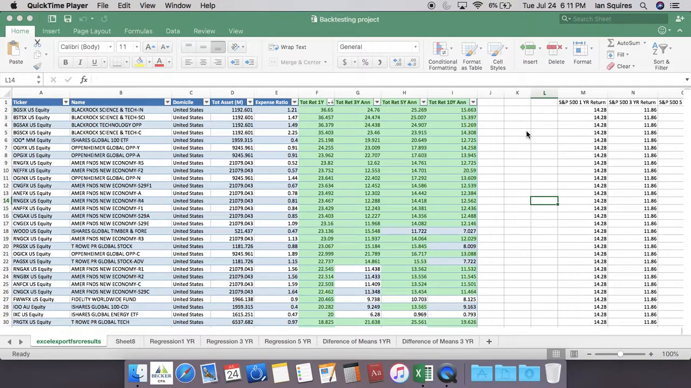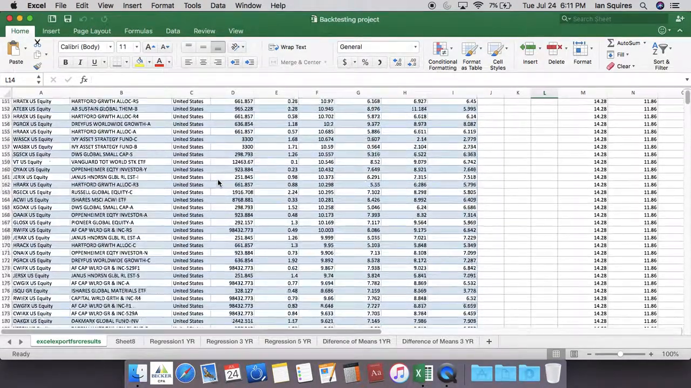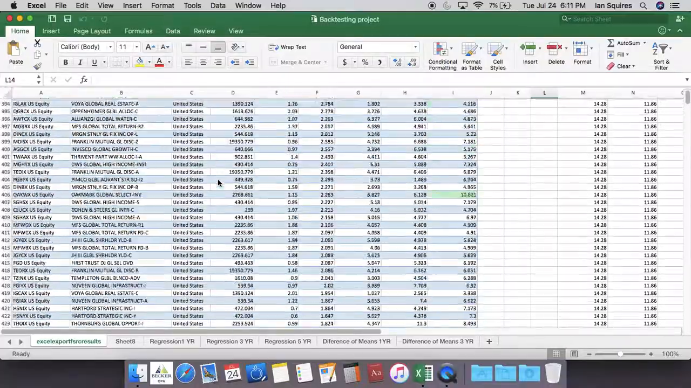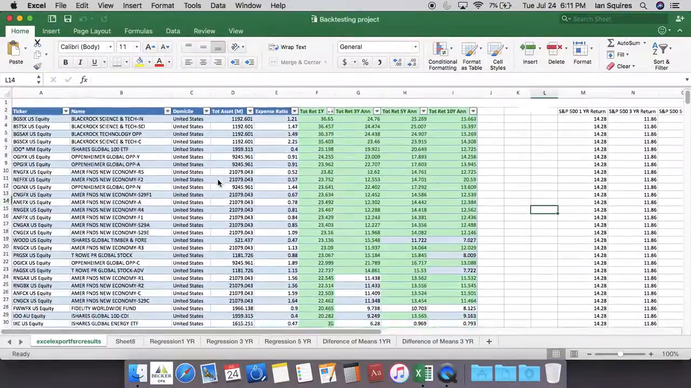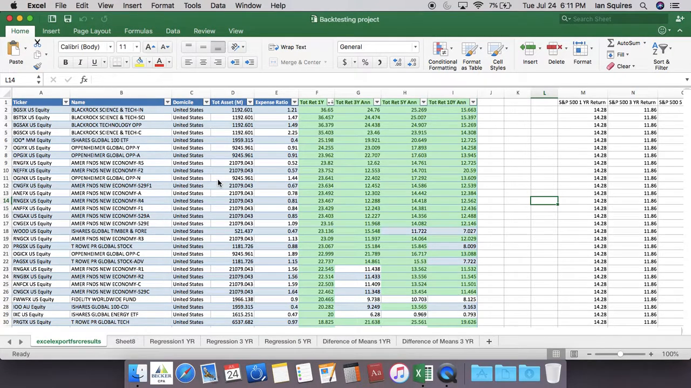My hypothesis: I wanted to test statistically whether or not global equity mutual funds would outperform the S&P 500 on average. So I went to the fund screening tool in Bloomberg and pulled over 500 different mutual funds. The criteria were that they had to be located in the U.S. and have greater than 250 million in assets.